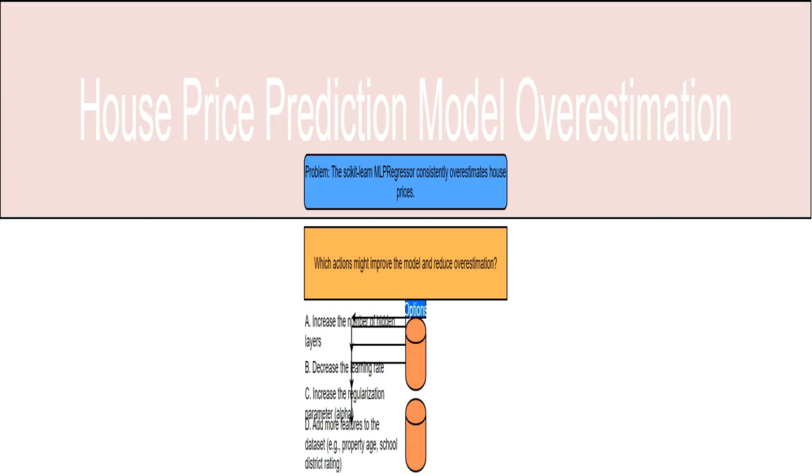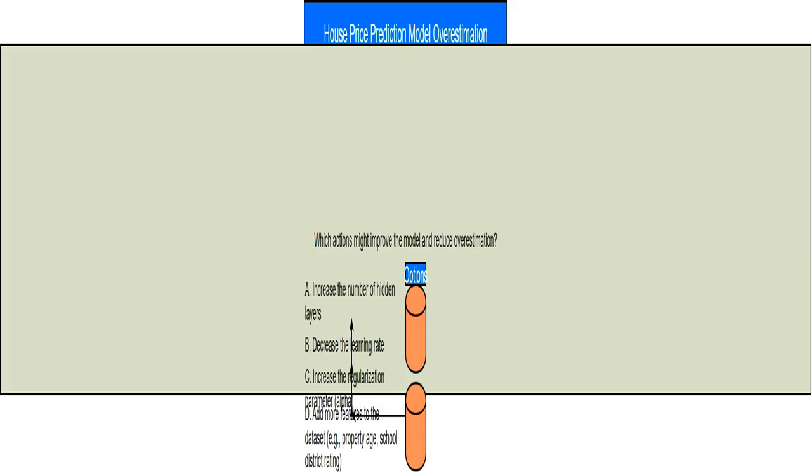The problem is that a house price prediction model using scikit-learn's MLPRegressor consistently overestimates prices. This means the model's predictions are too high compared to the actual house prices. We need to figure out why this is happening and how we can fix it. The model uses features like house size, number of bedrooms, and location, represented numerically, to predict house prices. The fact that it overestimates suggests a potential issue with model training or the features used.